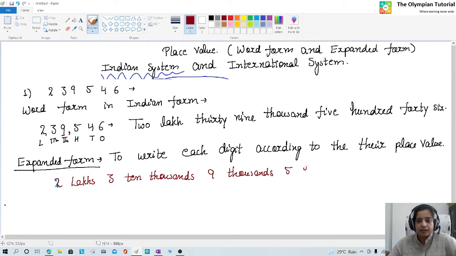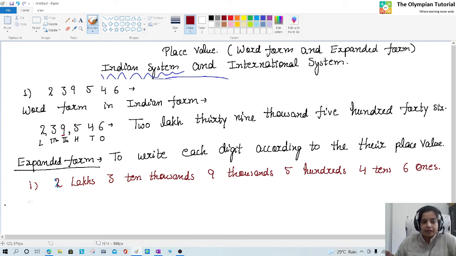5, it is at hundreds place. 4, it is at tens place. And 6, it is at ones place. This is the first method of writing expanded form.